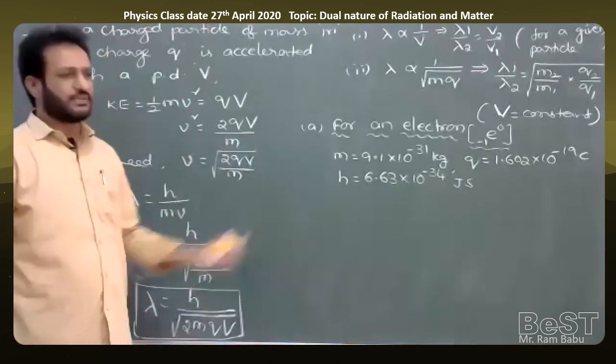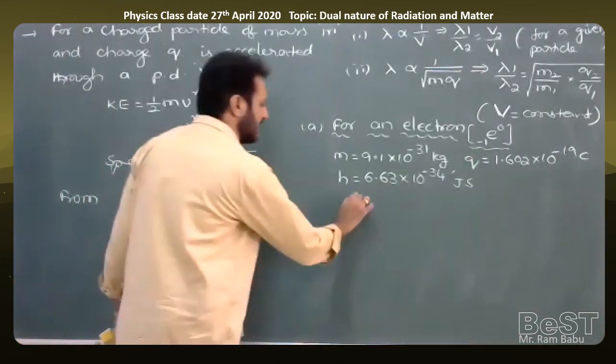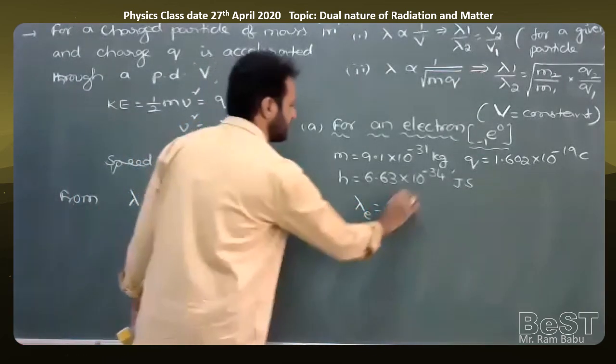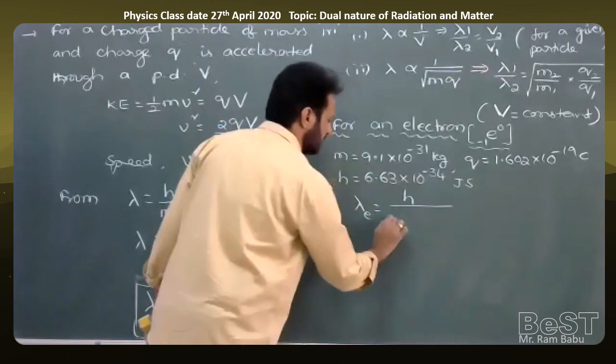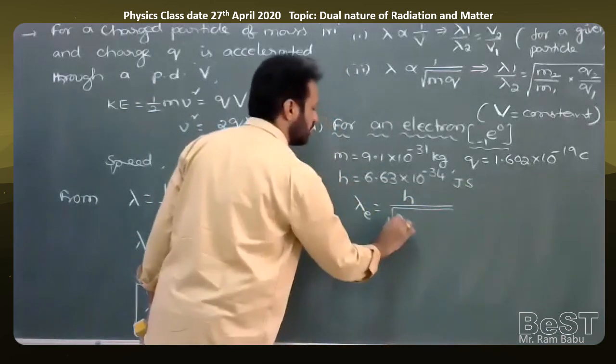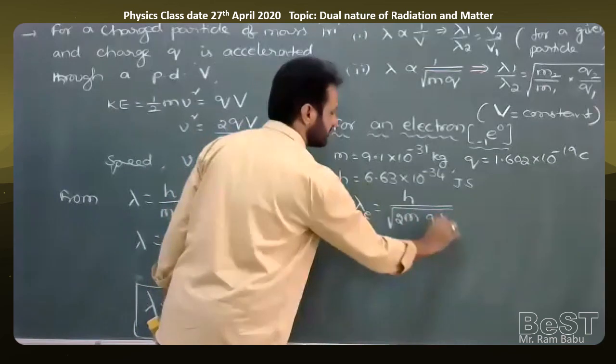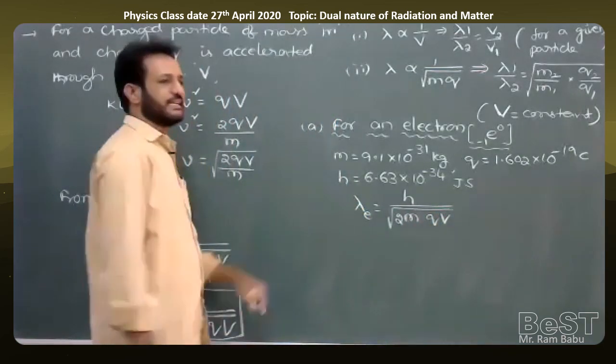Then what is the de Broglie wavelength? I'll use the formula lambda electron is equal to h by square root of 2m into qV. Substitute all the values and calculate.